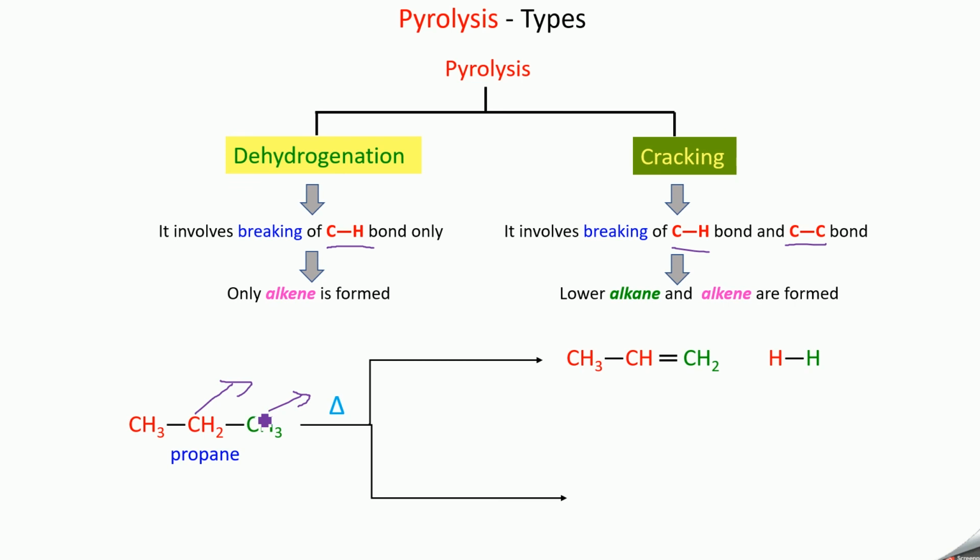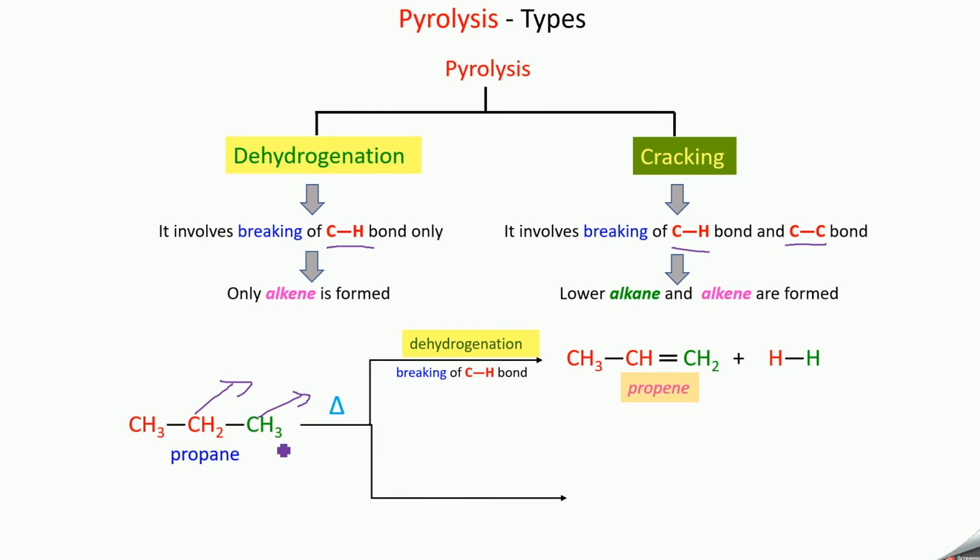Since there is a removal of hydrogen from this carbon as well as from this carbon, one hydrogen removed from each, we are getting a double bond. So plus hydrogen. So this is what we call propene. We are getting an alkene. So here in this case there is a removal of hydrogen. So there is a breaking of the C-H bond taking place. There is a removal of hydrogen. So it is called dehydrogenation.